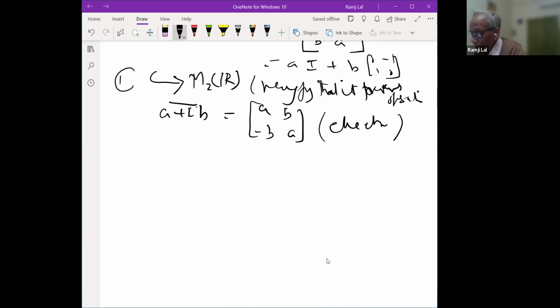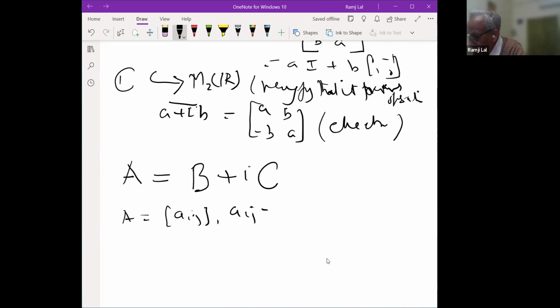So now similarly, you take a matrix A, which is a complex matrix. Take the real terms and the complex terms. So you can also write this as B plus i times C. Suppose A is your Aij, where Aij is equal to Bij plus i Cij. Then this determines a matrix B, and this determines a matrix C. So A can be put in this form, right?